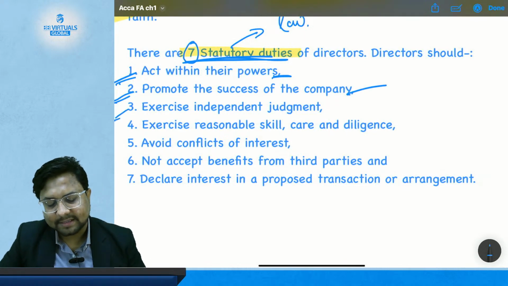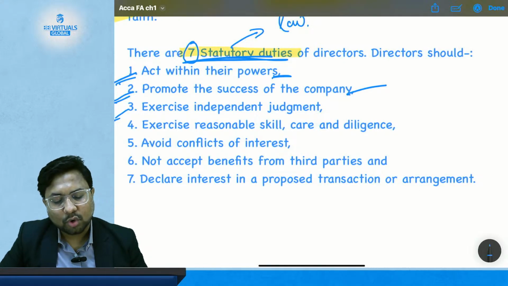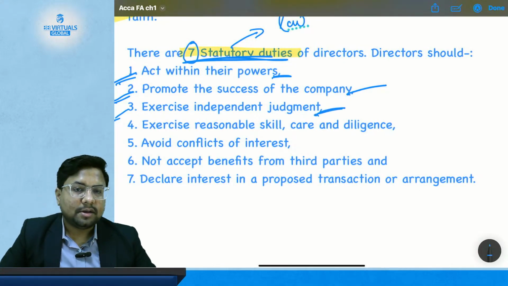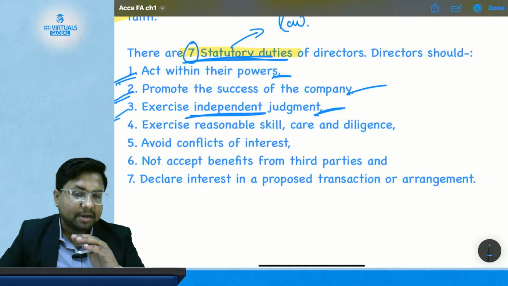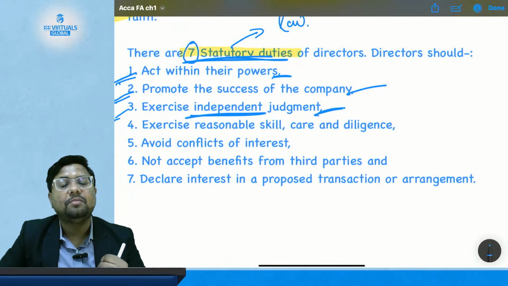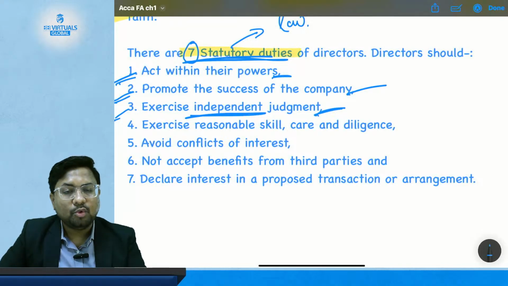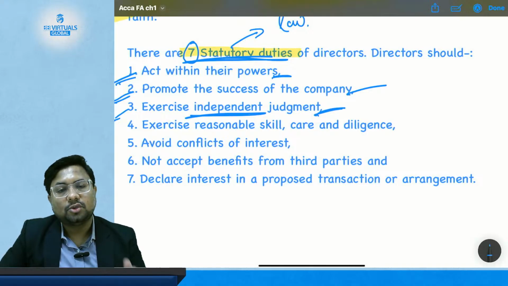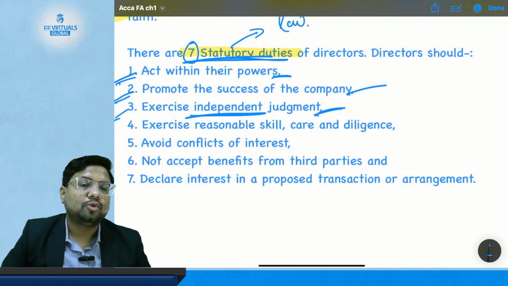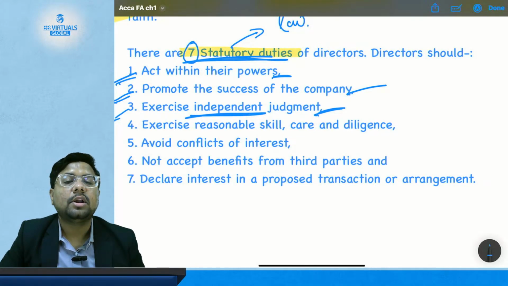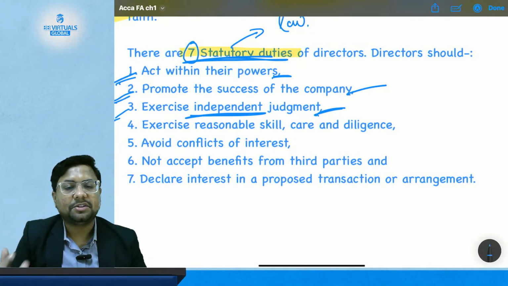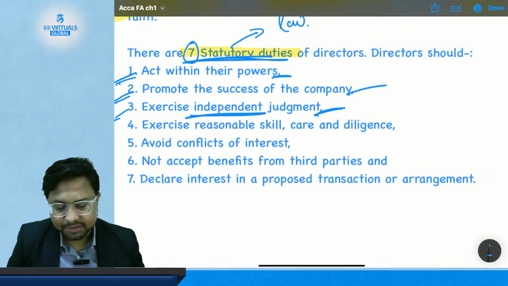Third one is exercise independent judgment. All the judgment that directors take should be independent, and when I say independent it means it should not be based on some other person's views, pressure or coercion. All the judgment they take should be independent in nature. They should not be dependent on other factors like others' interest or their own personal interest.